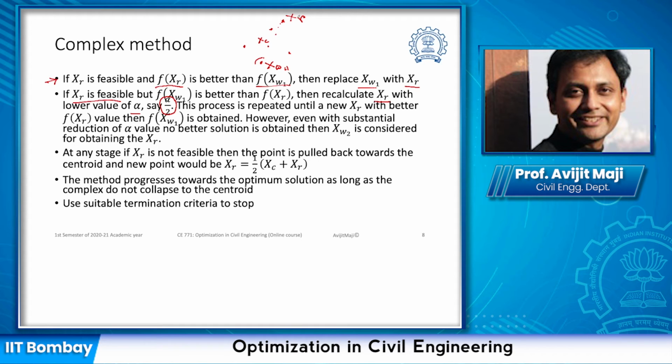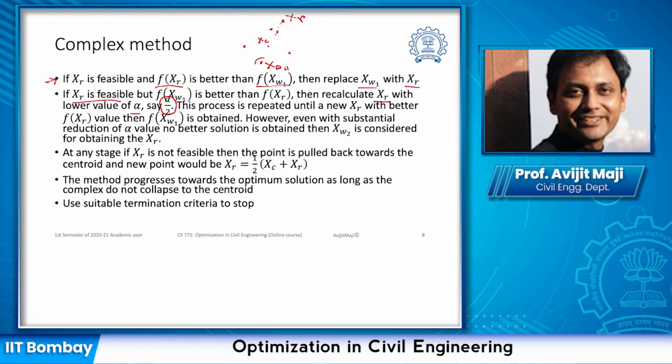If we find that this point, which is of course in the feasible region, is not better than the worst point, then we use the alpha value to reflect the centroid in this direction. We reduce the value of alpha, say by half of it, and then find the reflected point. So in that case the reflected point is expected to be somewhere closer to the centroid.